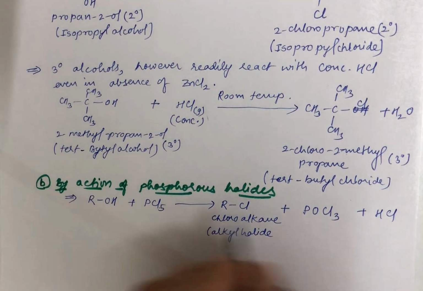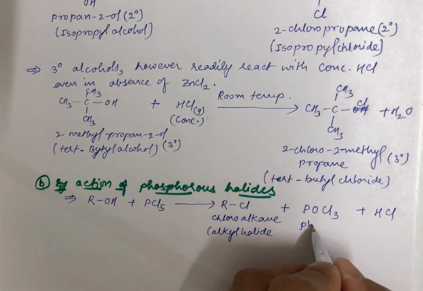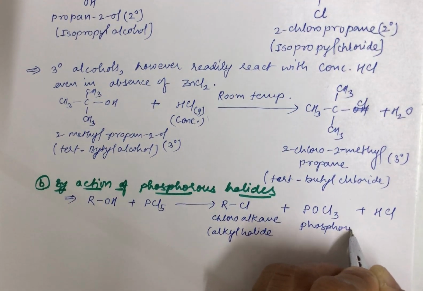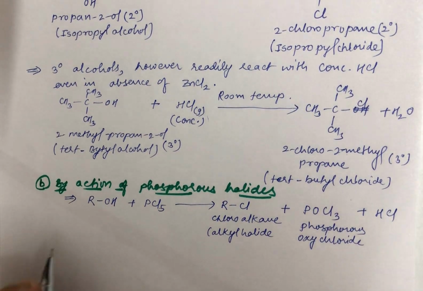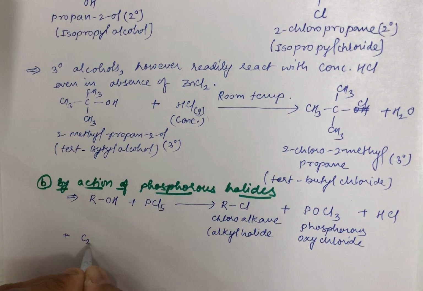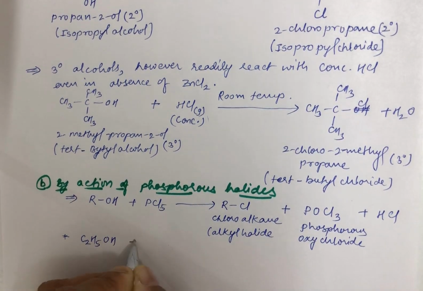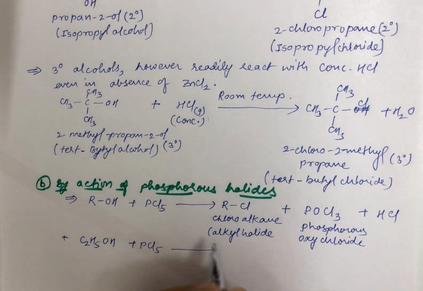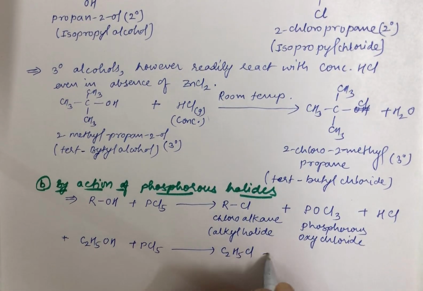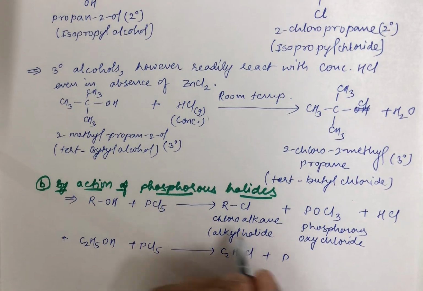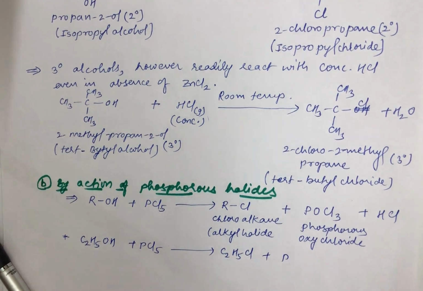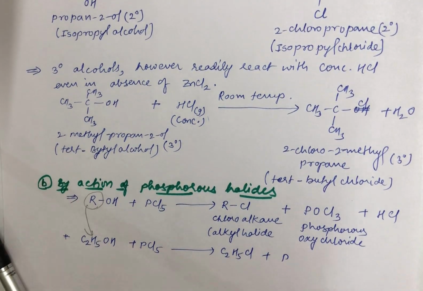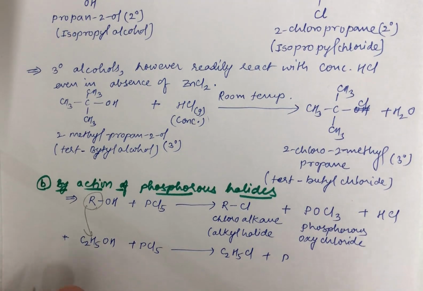Now what is this POCl3? It is nothing but phosphorus oxychloride. Now students, if I give the example of this, instead of R let me write an ethyl group, where I take ethanol and react it with PCl5. The reaction becomes simple. You will get your ethyl chloride instead of the chloroalkane. This was just a generalization; in place of R I have taken C2H5.